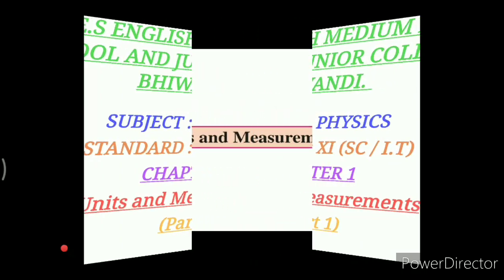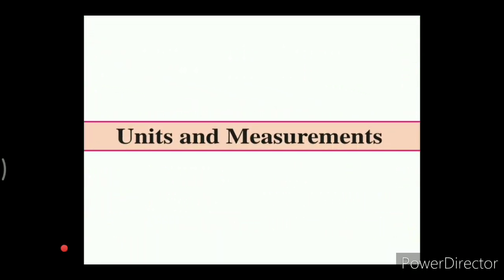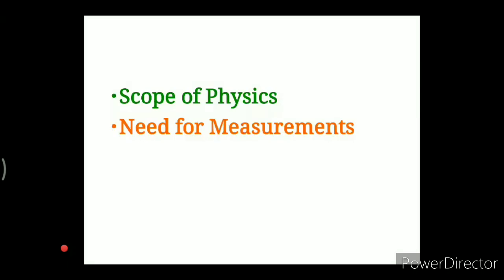The first chapter of physics is units and measurements. First of all, let's see scope and excitement of physics and also why there is a need for measurements.